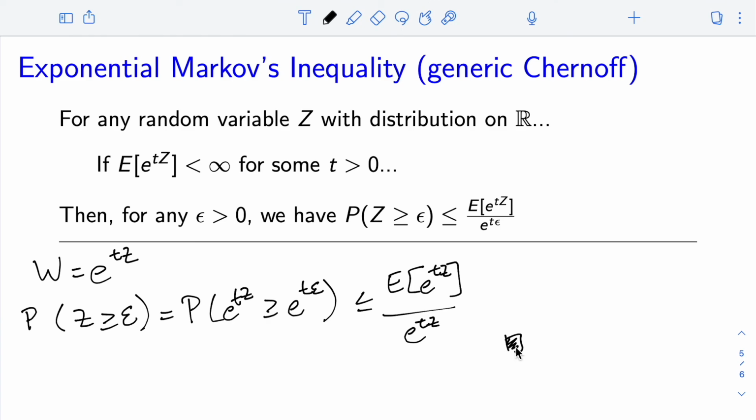I only looked at a right-sided tail inequality, right, looking at the probability z is greater than or equal to epsilon. You can form a similar inequality looking at the probability z is less than or equal to epsilon, only for that result, you end up with t less than 0, but the proof follows almost exactly as this proof did.